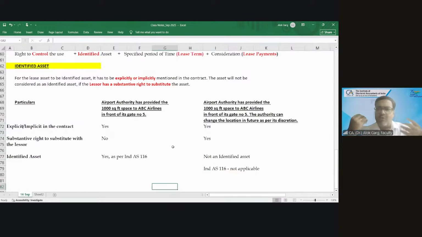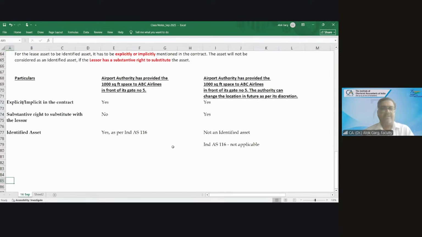So let me give you one more layman language example. A transporter has 100 cars. Let me write the example here. Example. A transporter has a fleet of 100 cars. The company has taken 5 cars on a lease basis.